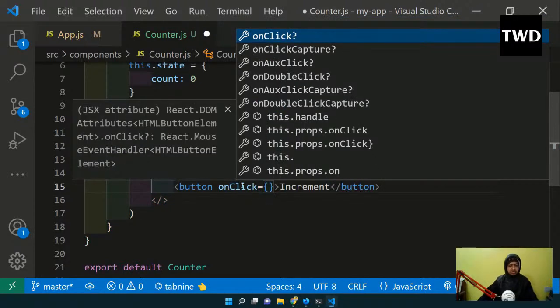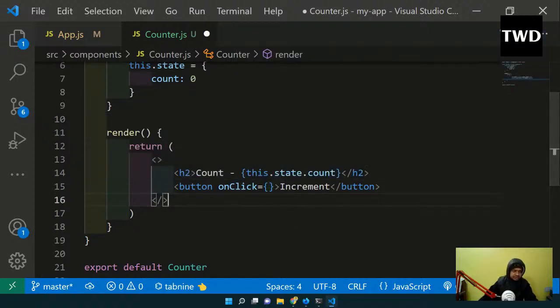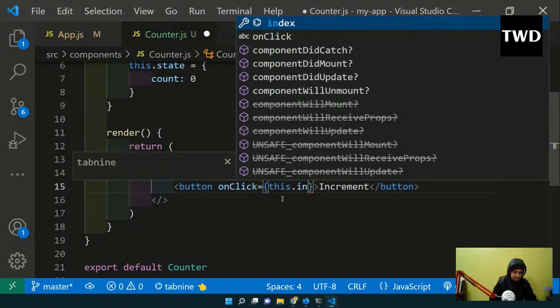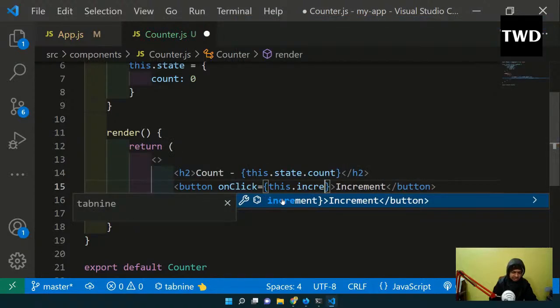Again I'm taking the camel case; in React we always take the camel case. When we click on it, it will call a function, this.incrementCount, maybe anything I can take.